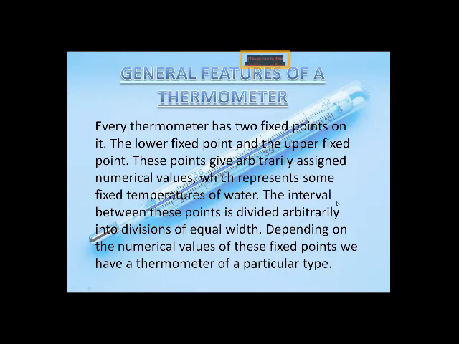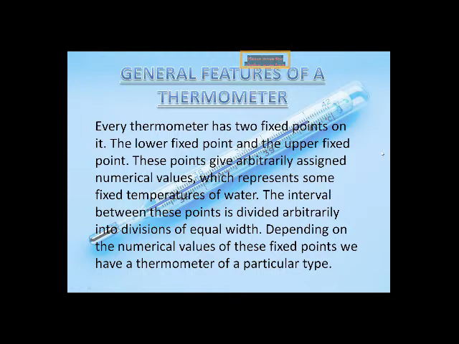The interval between these points is divided arbitrarily into divisions of equal width, depending on the numerical values of these fixed points. We have a thermometer of a particular type.